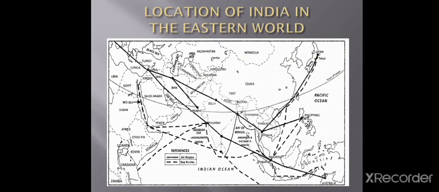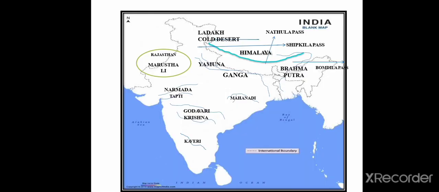Here you can see the location of India in the eastern world. Almost all the countries are connected to India through sea routes. The size of India has endowed her with great physical diversity.